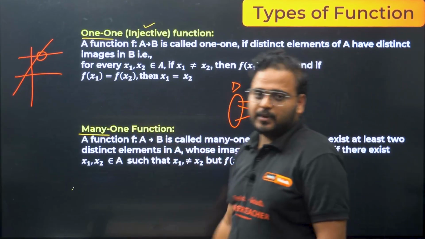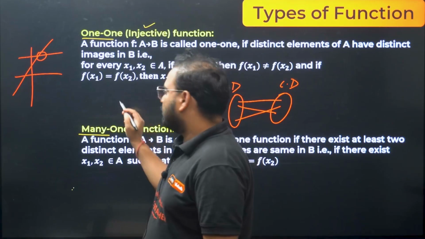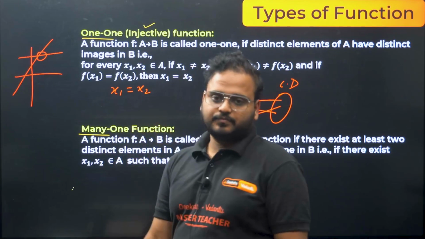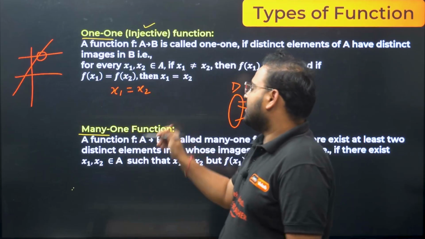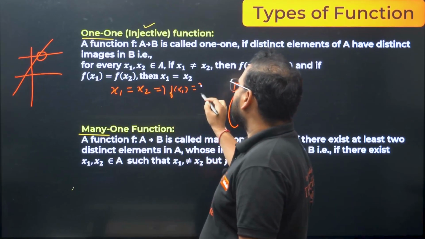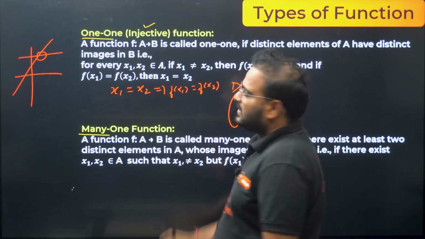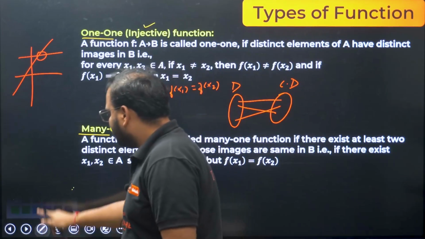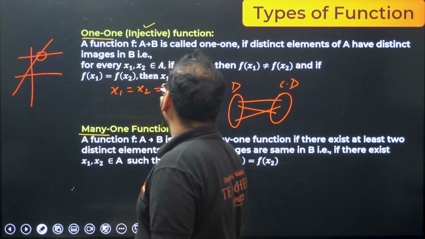But let's say algebra. If you have two values, let's say x1 and x2, if f of x1 is equal to f of x2, I have written it the wrong way here, I'll change it.